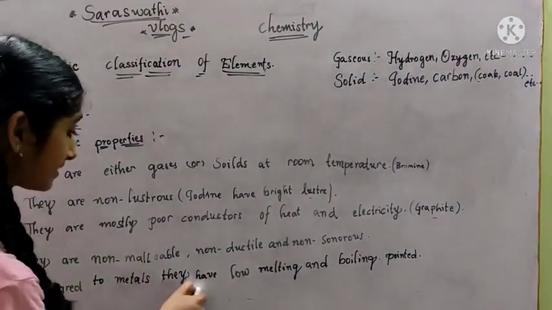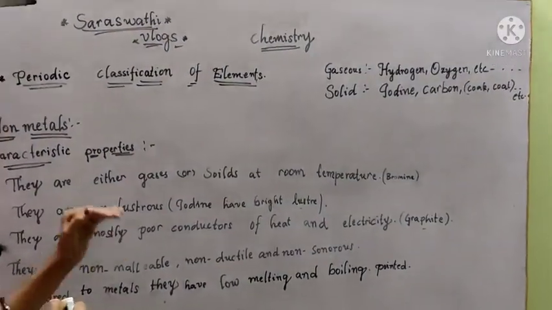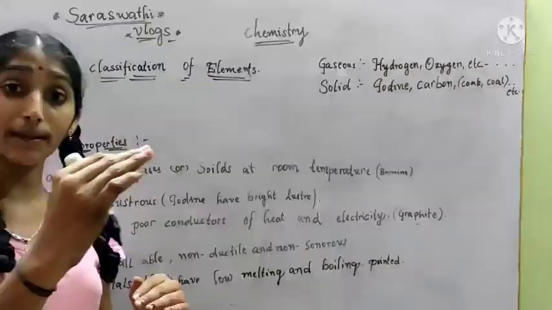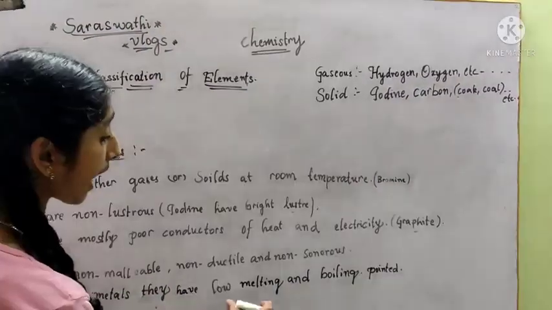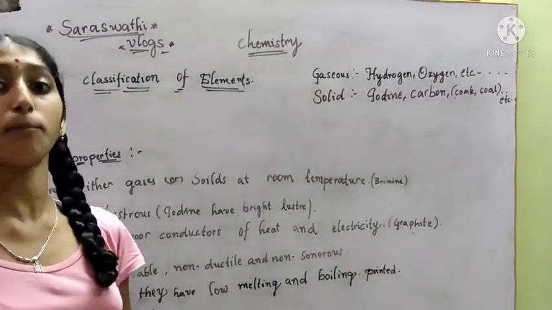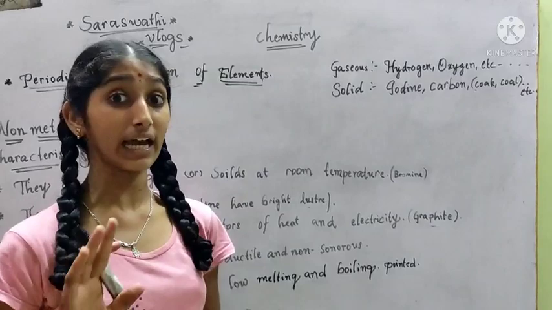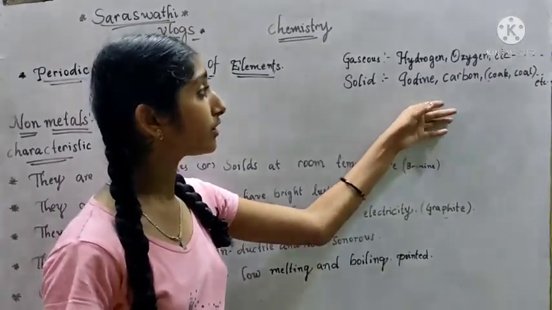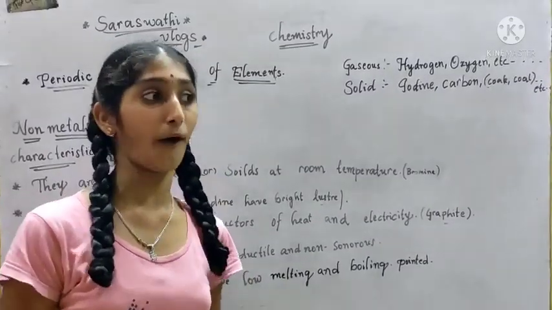Next, compared to metals, they have low melting and boiling points. In metals, they have high melting and boiling points, but non-metals have low melting and boiling points. For hydrogen there is no melting and boiling point as a solid at all. Carbon also has low melting and boiling points.